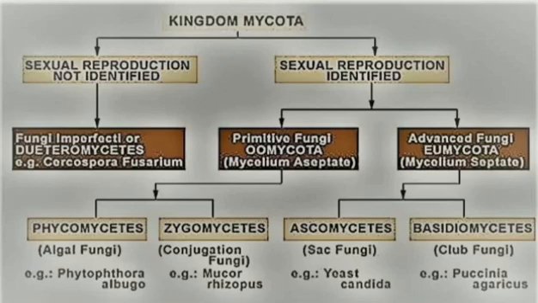According to sexual reproduction, there are two groups of fungi: Oomycota and Eumycota. Oomycota are the primitive fungi, Eumycota are the advanced fungi. In other words, Oomycota have an aseptate mycelium, Eumycota have a septate mycelium. This is the major difference between Eumycota and Oomycota. Oomycota are further classified into two groups: Phycomycetes and Zygomycetes. Advanced fungi, known as Eumycota, are also classified further into two groups: Ascomycetes and Basidiomycetes.